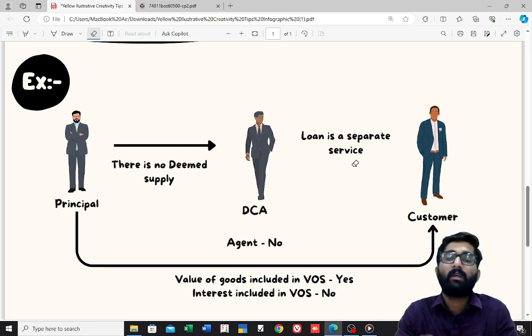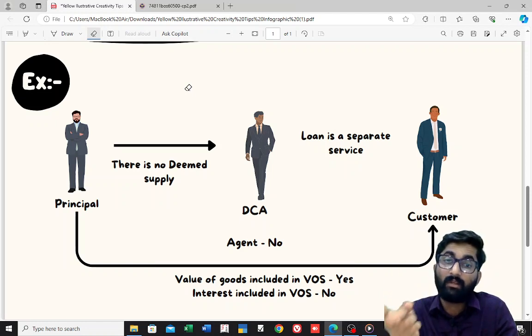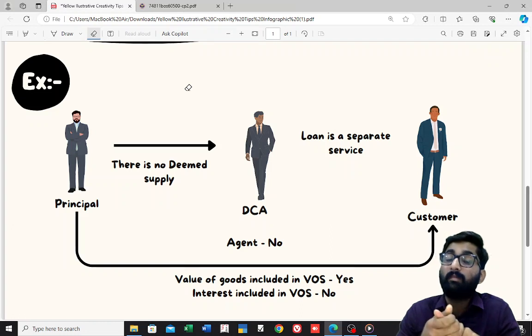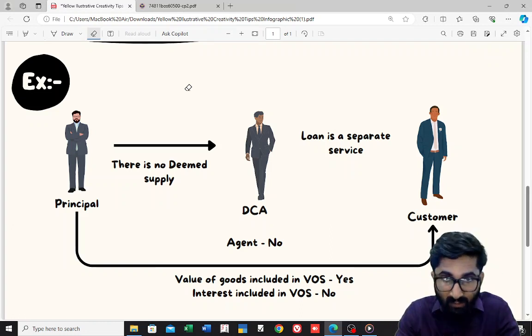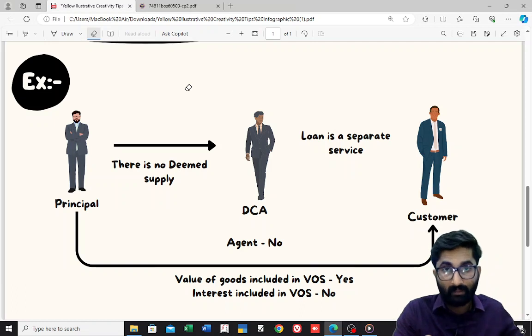Now here, if he is not the agent as per para number 3 of schedule number 1, who will be the agent as per para number 3 of schedule number 1? The del credere agent will be an agent if he issues the invoice in his own name for the supply of goods from him to the customer.